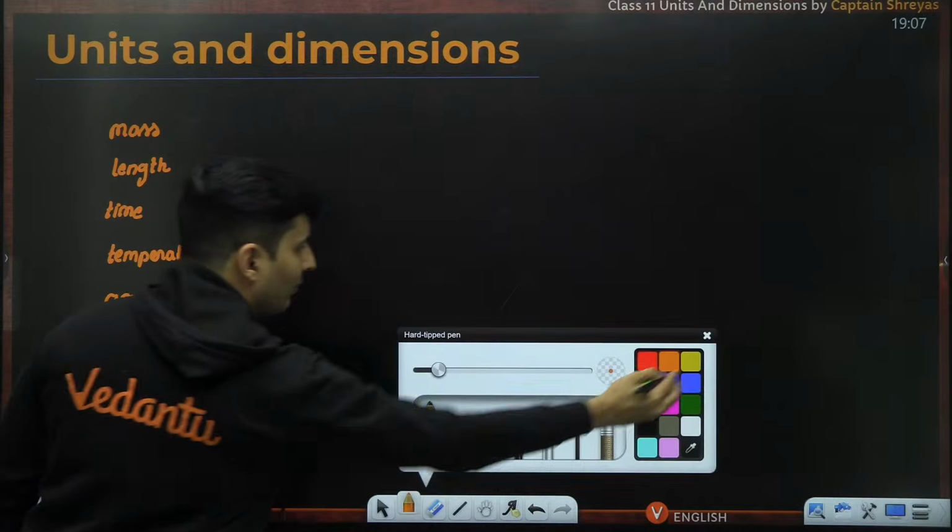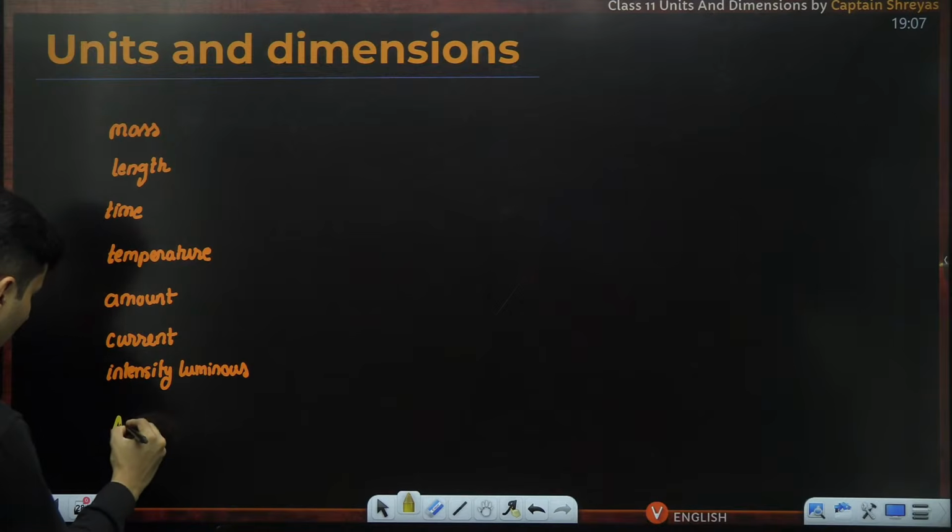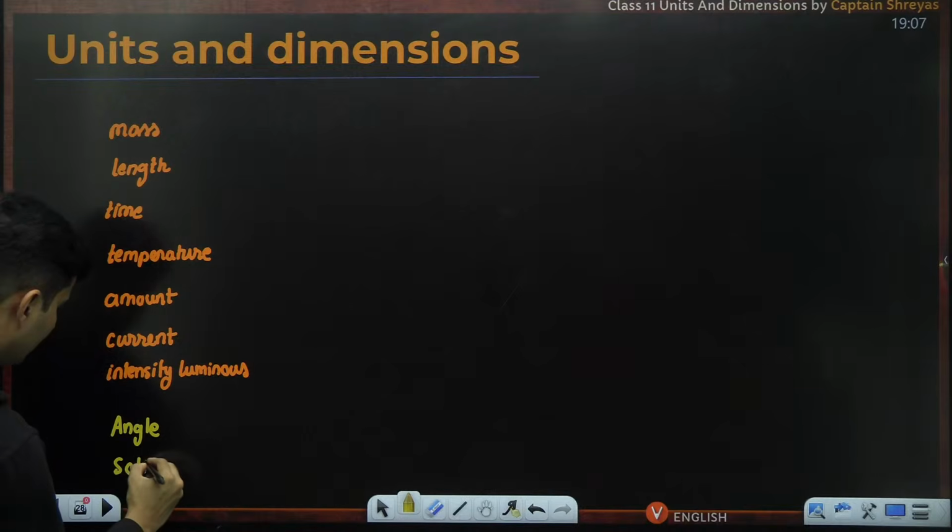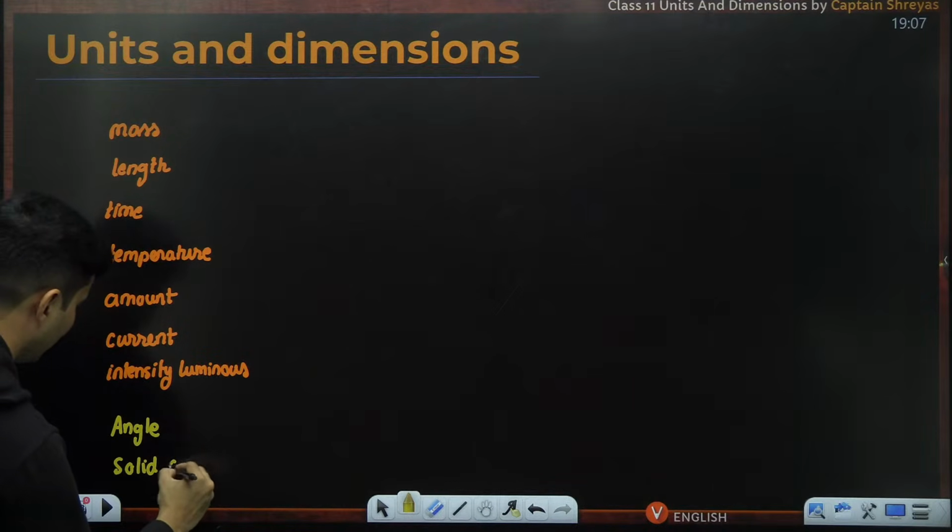And then we also came up with auxiliary units. One is angle and solid angle. These are supplementary or auxiliary units.